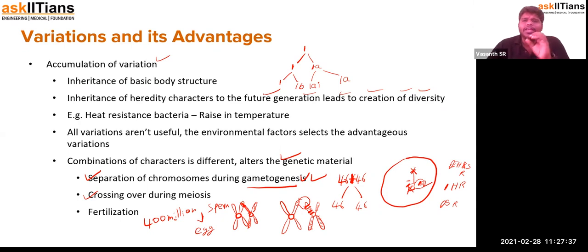So these are the three main ways where we can see variations made so much possible from a genetic material perspective. And other cases are accidental, where the genetic material could be added on top of the already existing one.